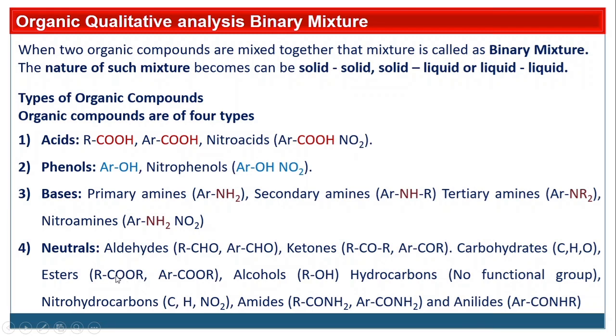So organic compounds are classified into four classes. Always remember: acids, phenols, bases and neutrals. And this sequence is also like this only: acids, phenols, bases and neutrals.